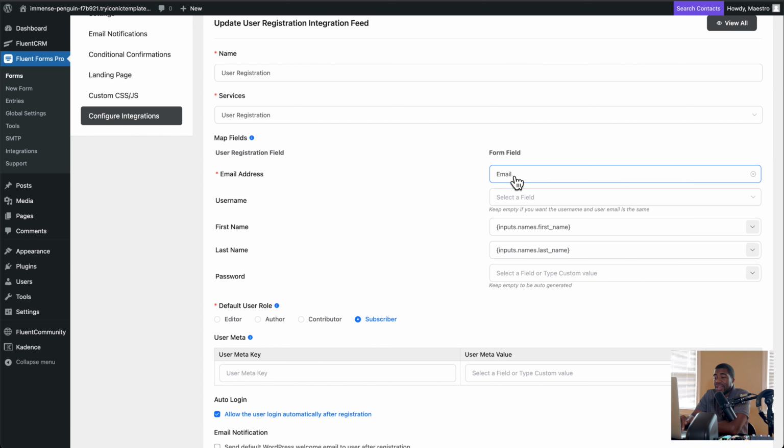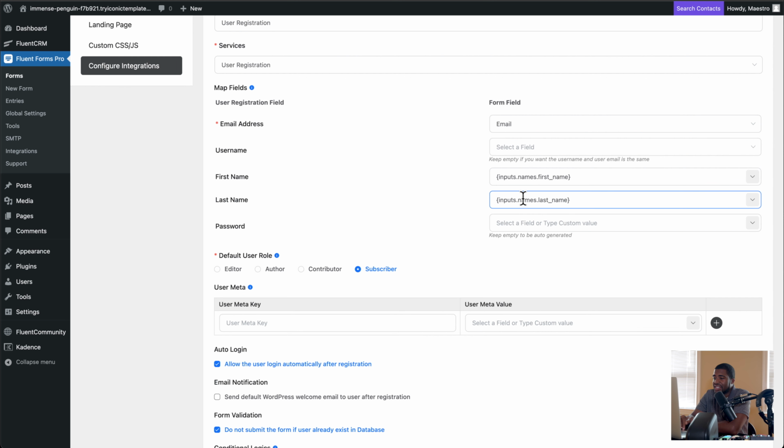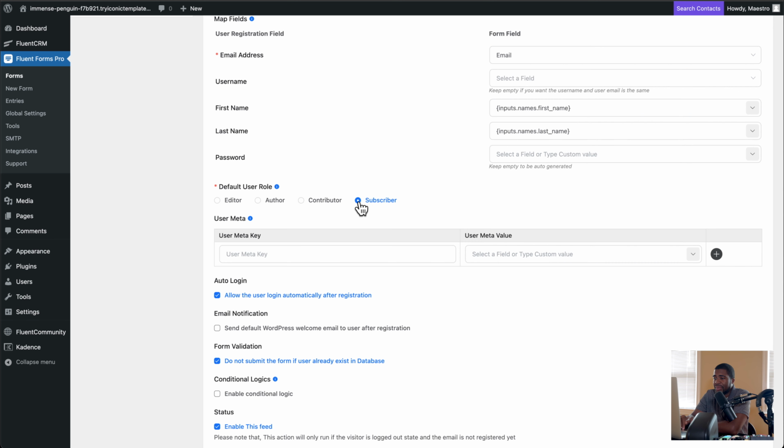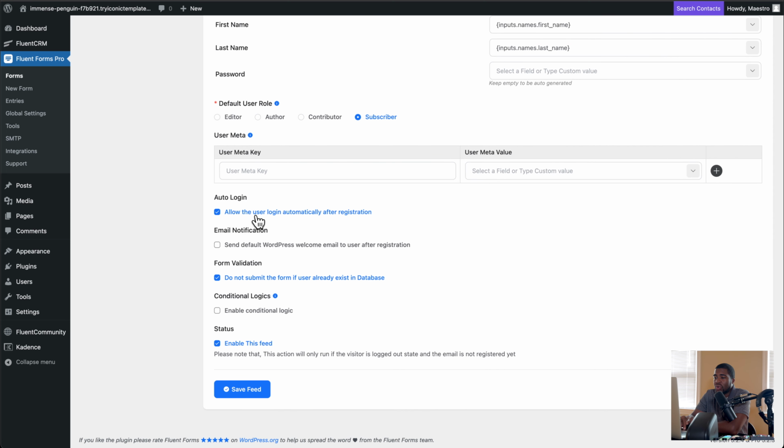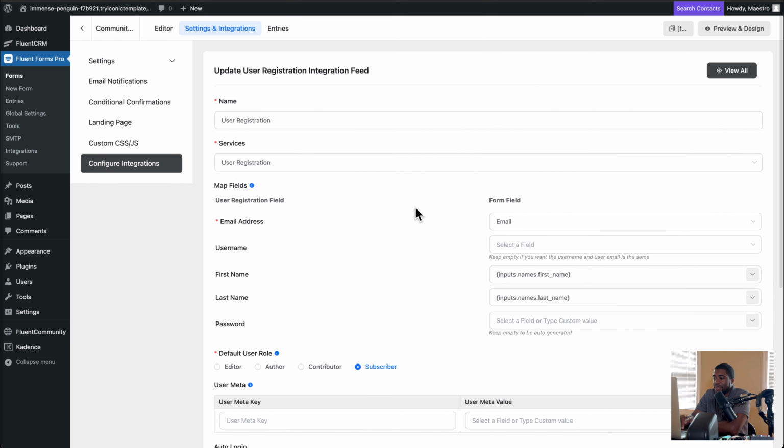And then when it comes to user registration, super simple. Use that same email, first name, last name, so everything is the same, as a subscriber. You don't need anything else, so you can add them as a subscriber. Allow them to auto log in. So after somebody registers, you can make that choice. Sometimes you don't. You may want to do an auto login. Sometimes you may want them to opt in, to do a double opt-in. It's up to you, or you can send the default WordPress welcome email, or you can send your own email. It's up to you. I'm just giving you the concepts and the basics. So I would click that button there.